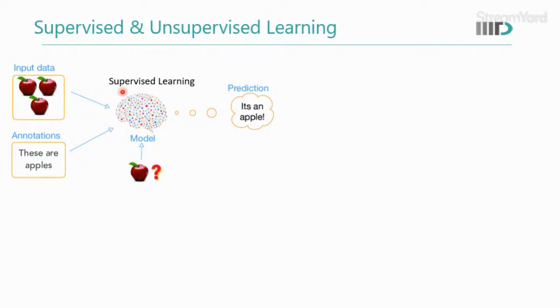We give it to the ML model, and it develops some understanding. For example, this is input data, and it says that these are apples. The model learns that these are apples. Once the learning is developed and something similar comes up, it will say that it's an apple. So in supervised learning, the learning happens when the data is given along with the labels or the ground truth information.